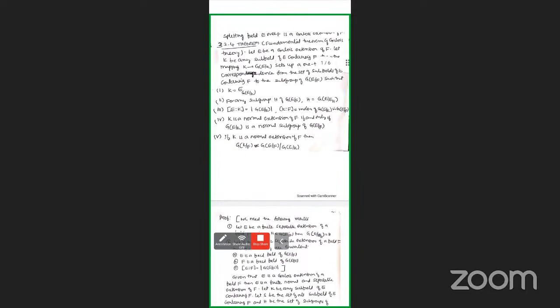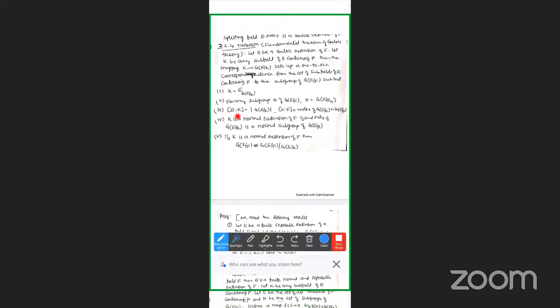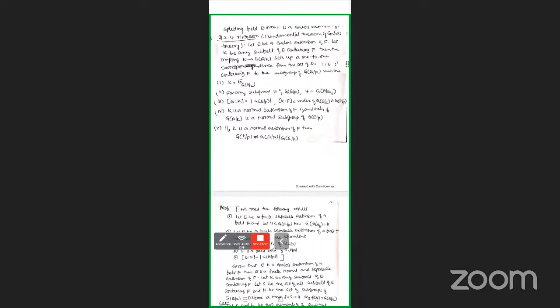Next, the third statement. The index [E:K] equals the order of G(E/K), and [K:F] is nothing but the index of G(E/K) in G(E/F). So you have to show this condition. Third one.